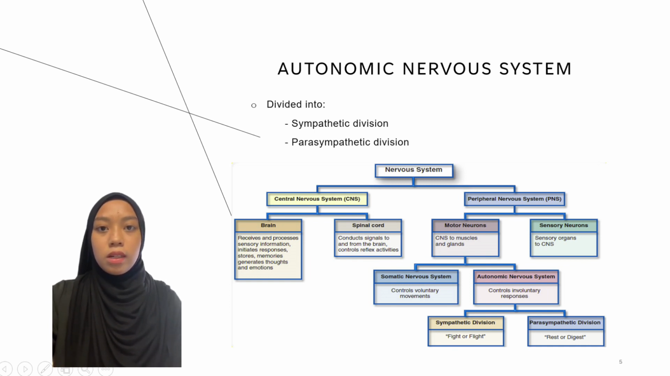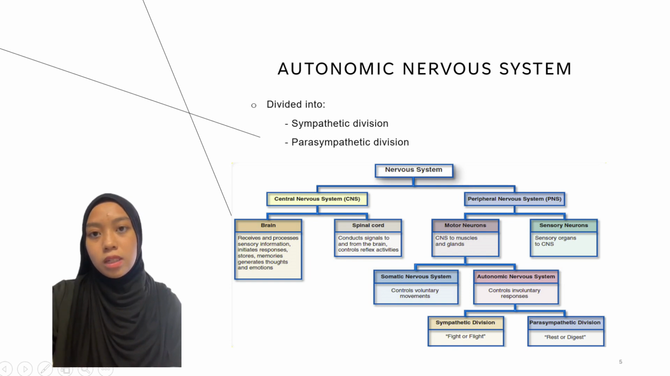As we already learned, the peripheral nervous system is divided into the sensory division and motor division. The latter is what produces motion. Motor division is divided into the somatic nervous system and autonomic nervous system. The autonomic nervous system is divided into a sympathetic division and a parasympathetic division.